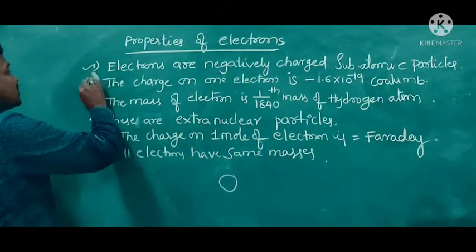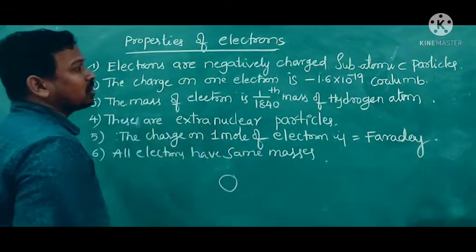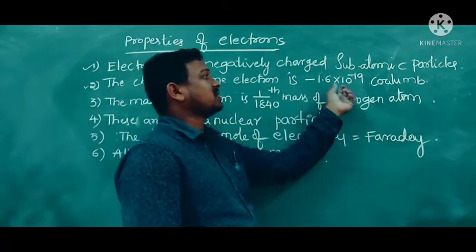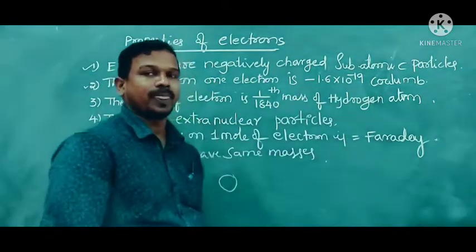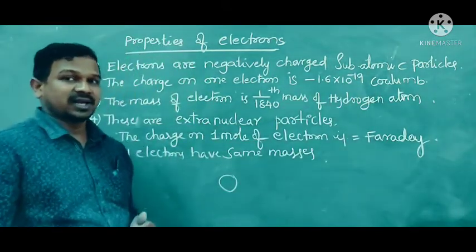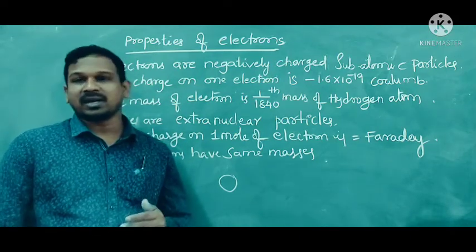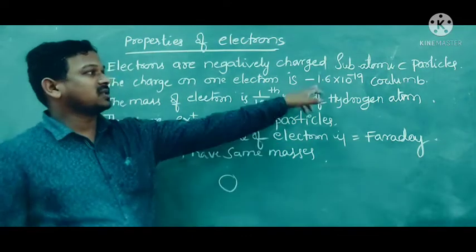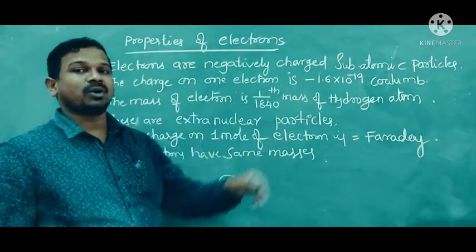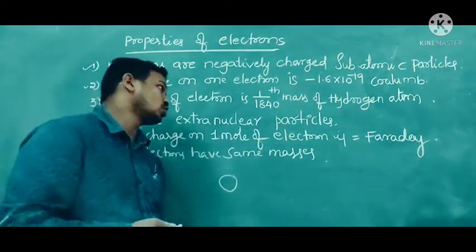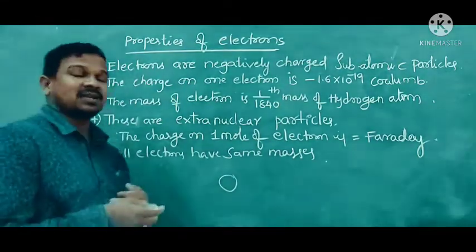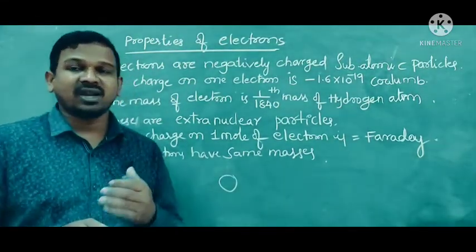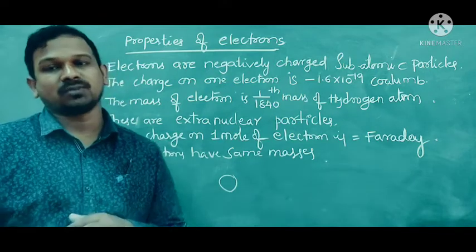Next, the second property is that the charge on one electron is minus 1.6 into 10 to the power of minus 19 coulomb. We discussed that the electron is a negatively charged particle, meaning it has a negative charge only. So this is the charge, denoted as minus 1.6 into 10 to the power of minus 19 coulomb. And the mass of the electron is very small compared to the hydrogen mass.